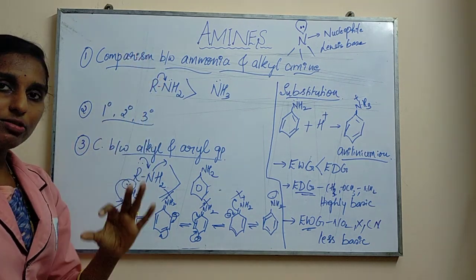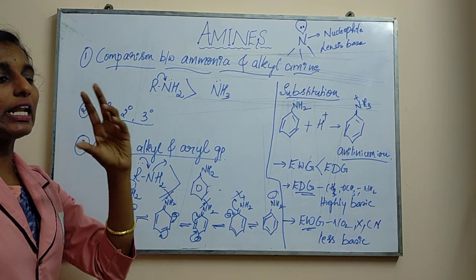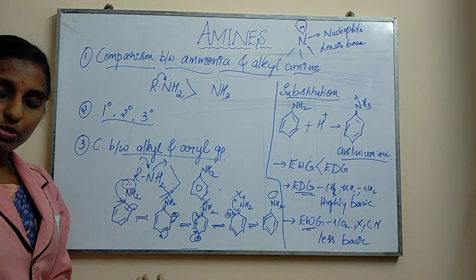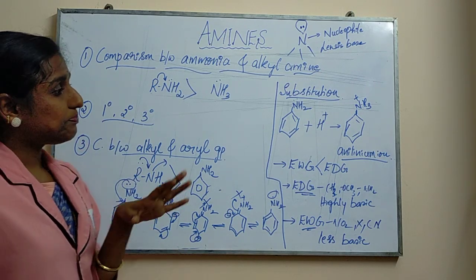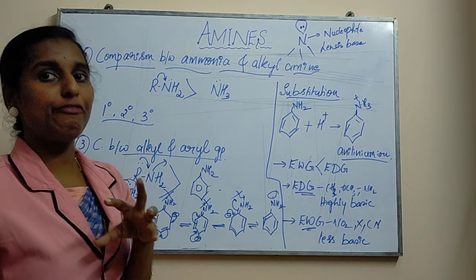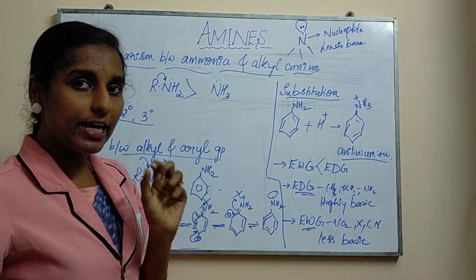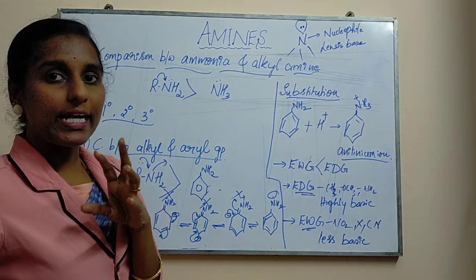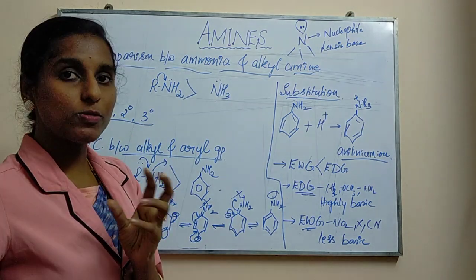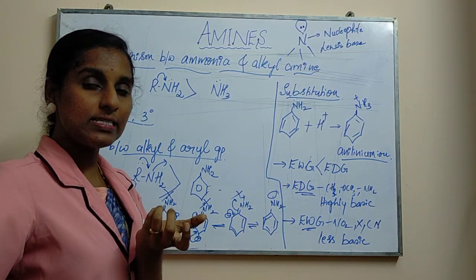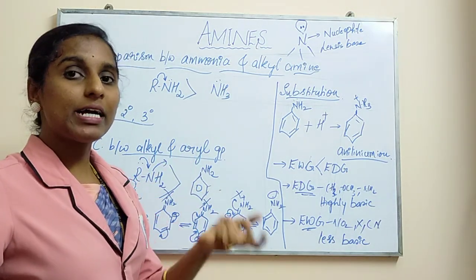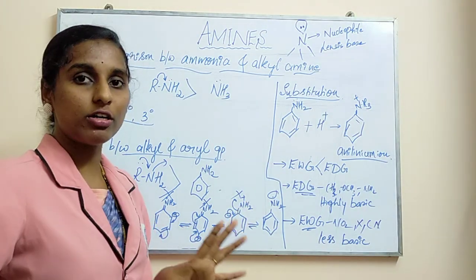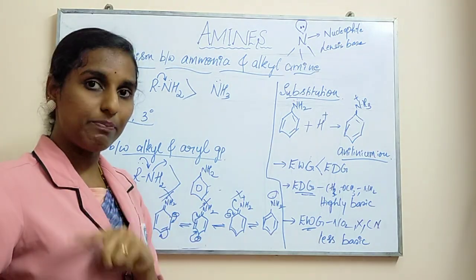So with these concepts, generally when we are comparing, we will get secondary as higher basic in nature, later primary, and then tertiary. But in some cases, if you are writing examples with alkyl groups represented by R groups, if you are taking higher, bulky groups, more than CH3 groups, the tertiary will come before your primary when you are writing the order of basicity. A very important example will be asked.